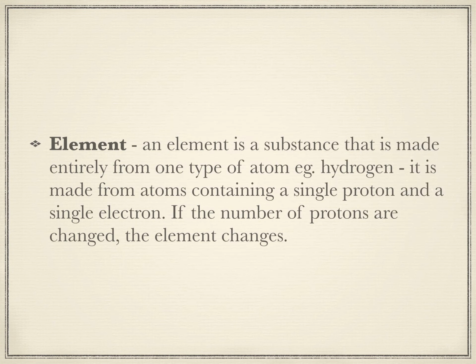So that brings us to the question as to what is an element. An element is a substance that is made entirely from one type of atom. For example, hydrogen. It is made from atoms containing a single proton and a single electron. If the number of protons change, then the element changes.